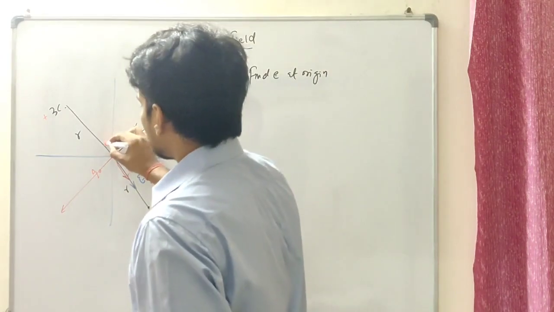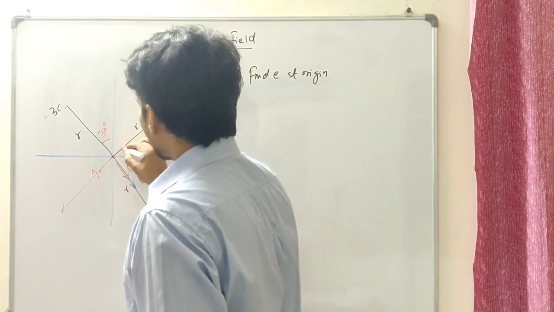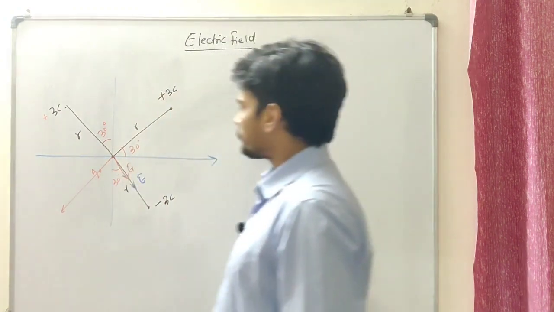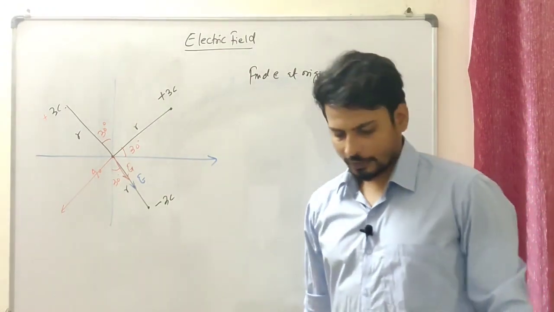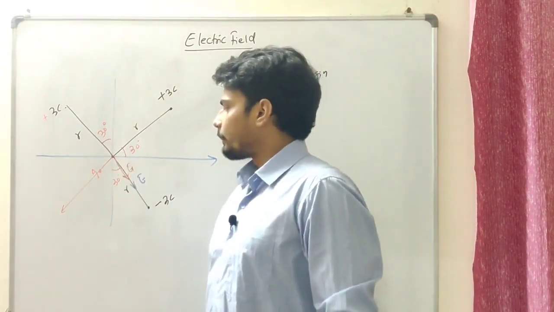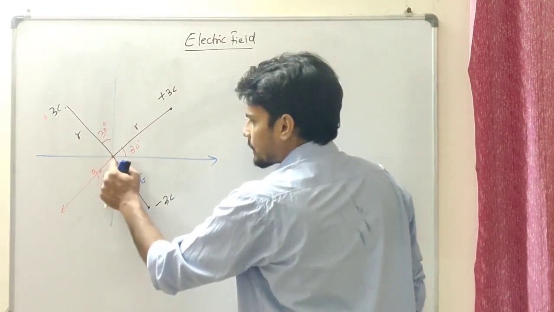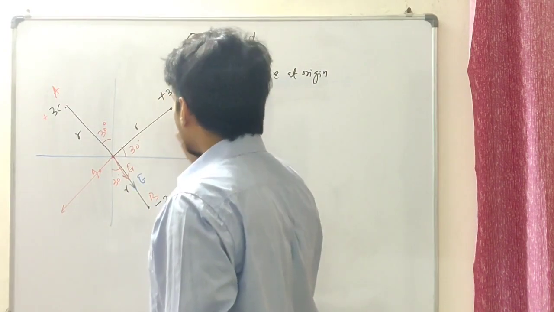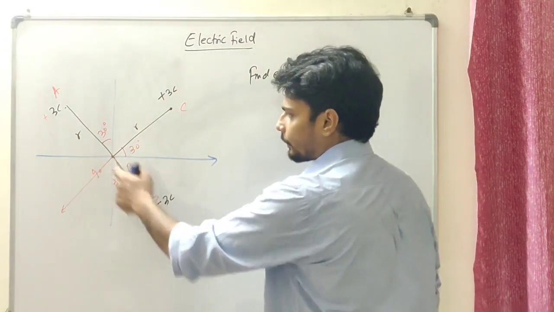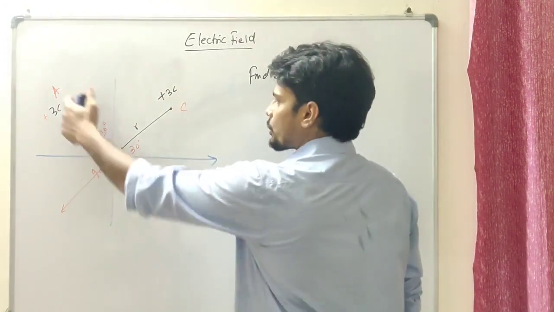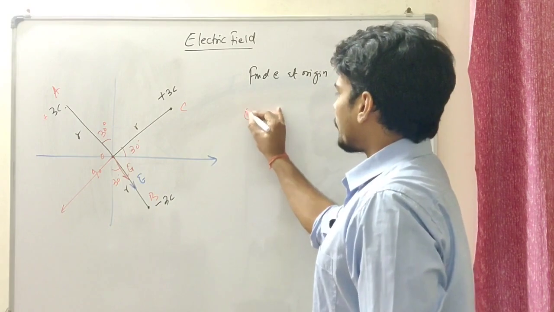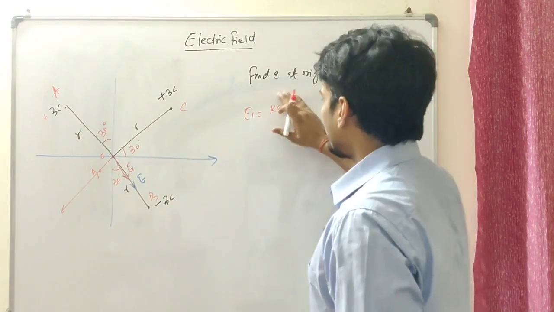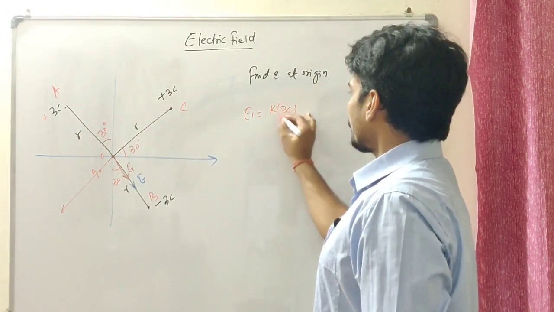Let me define some angle. Let's say this angle is 30 degree, and this angle is 30 degree, and this angle is 30 degree. I'm going to use the vector property over here to find the net electric field at this particular point. Let's name the points A, B and C. The electric field at this point, the origin O, due to the charge at point A, I'm assuming to be E1. That should be K Q, which is 3 coulomb, over r square.